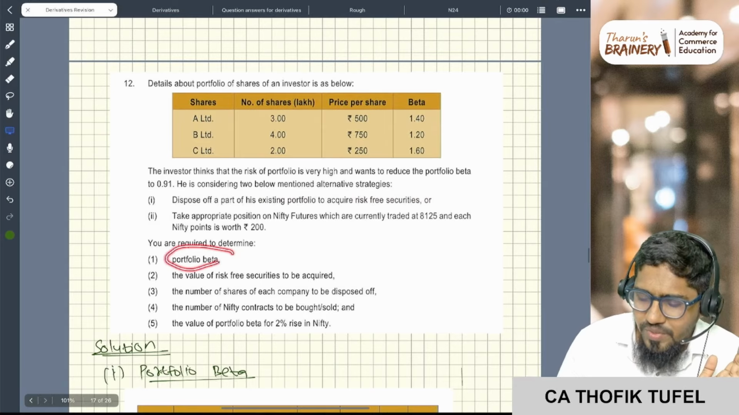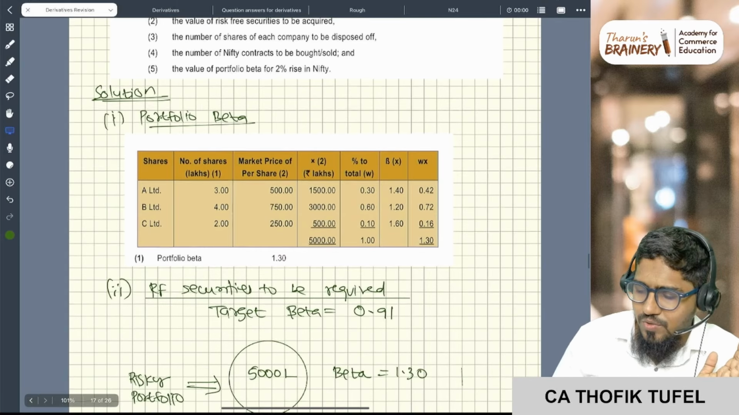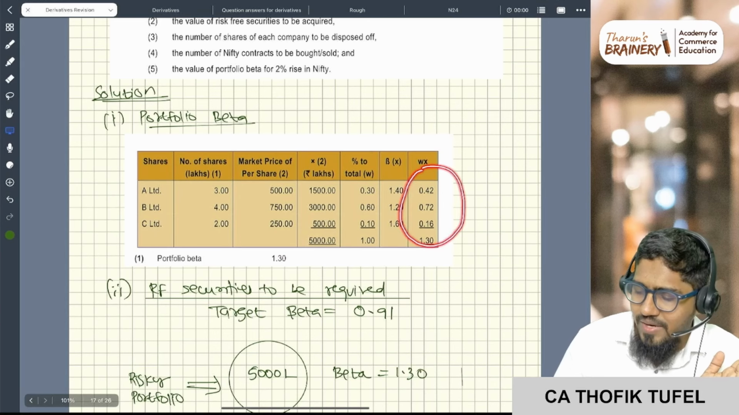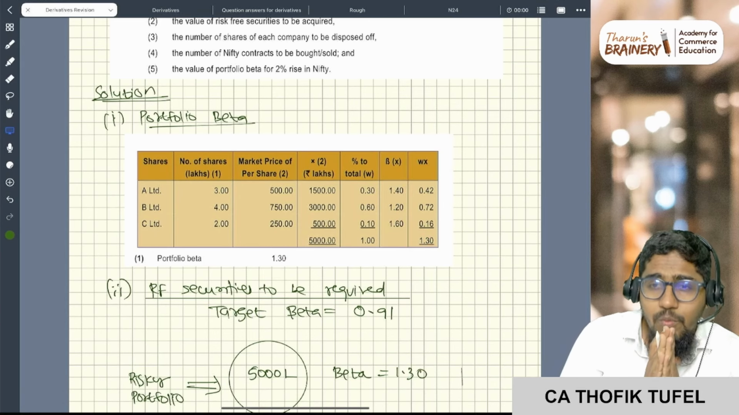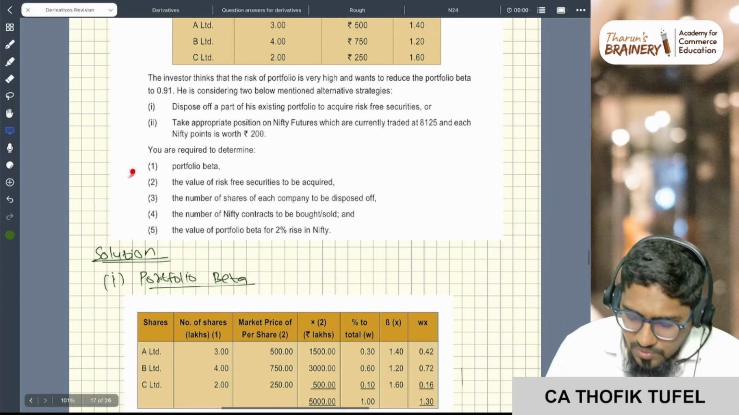First, calculate the portfolio beta. Very simple: number of shares into price is equal to value, then weight into beta. So 1.3 is the portfolio beta. Simple. 1.3 times is the portfolio beta. So this one is done.